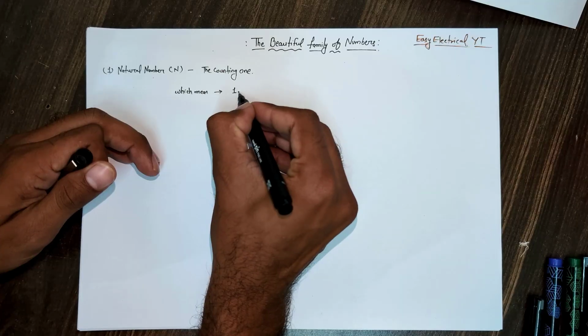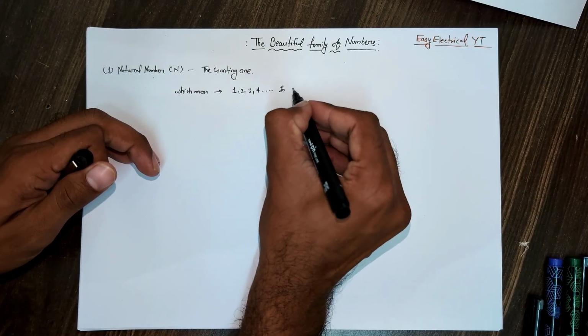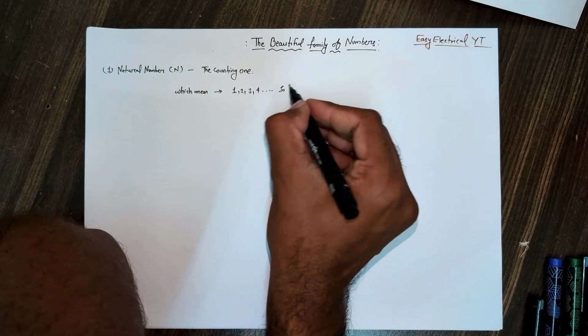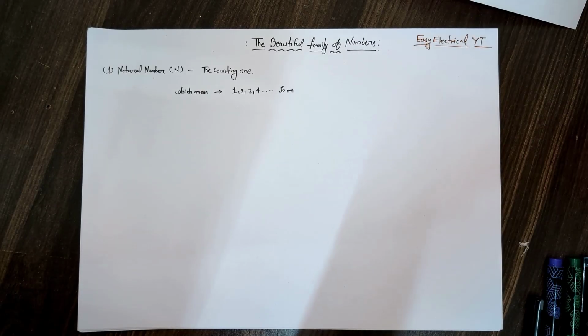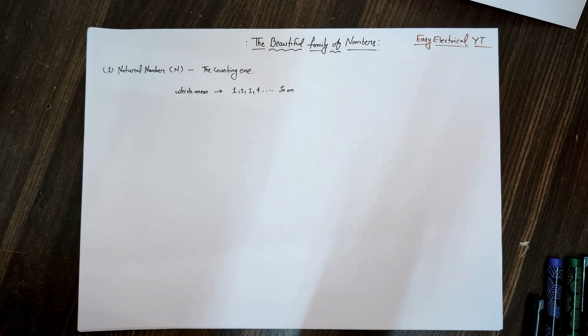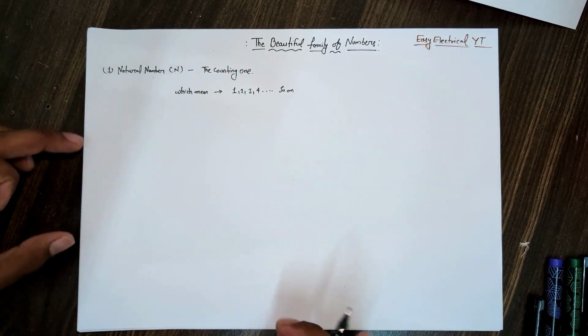For example, like 1, 2, 3, 4, and so on. So they are the ones we first meet as children when counting toys, apples, and days until the weekend. They are positive and they never stop climbing, like a staircase. Okay, this is the first type of numbers, that is, the natural number.